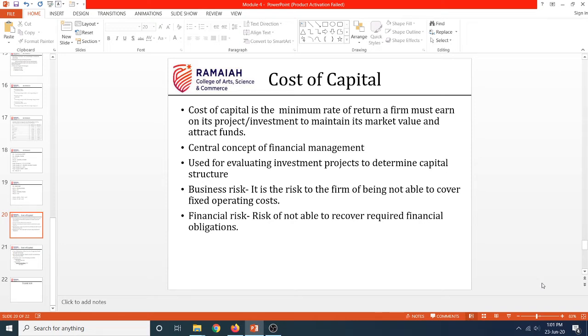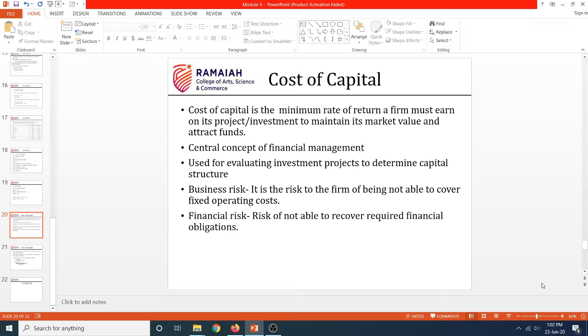This is one of the important meanings which you need to be very careful about. The words you need to mark are minimum rate of return, project or investment. So if you want to jump in for a new project, you need to ensure that this minimum rate of return is earned.